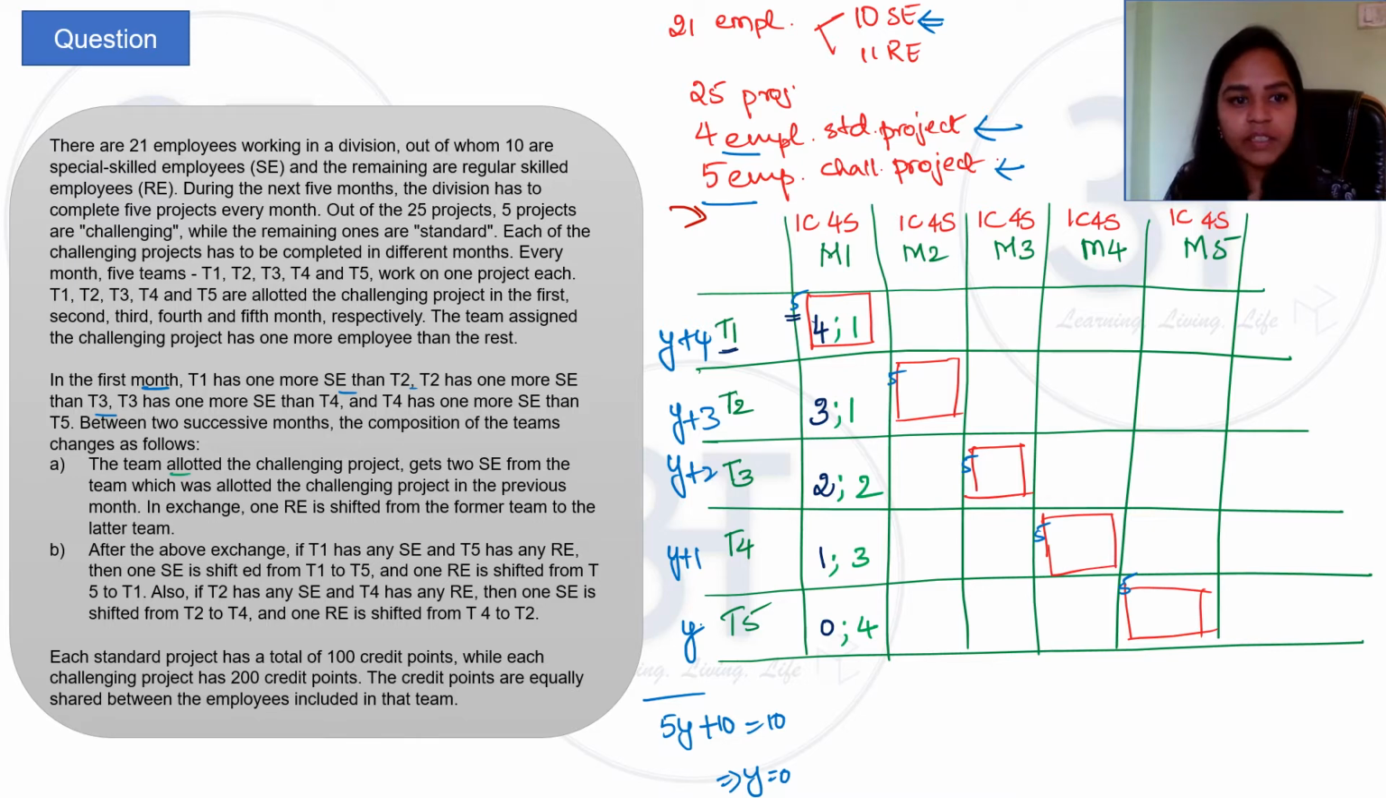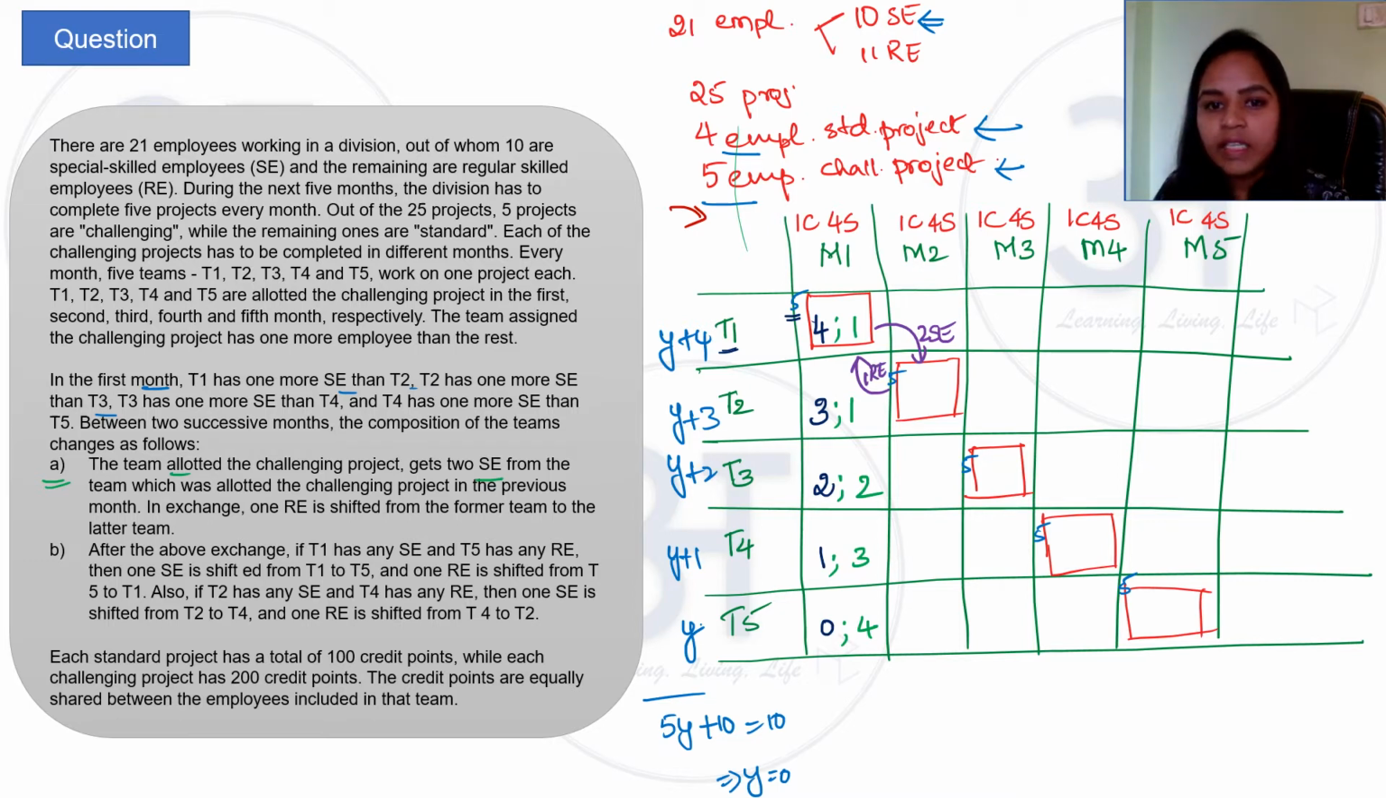A team allocated, let us read point A. The team allocated the challenging project gets 2 SEs from the team which was allocated the challenging project in the previous month. In exchange, 1 RE is shifted from the former team to the latter team. So say in your first month, team 1 is allocated the challenging project. When it comes to the second month, team 2 will get 2 SEs from team 1. In return, 1 RE from team 2 will go to team 1.